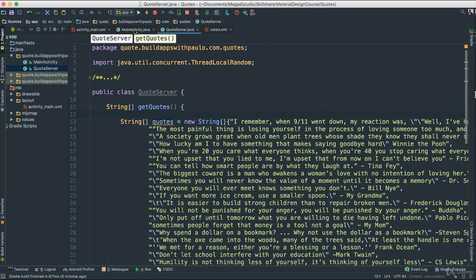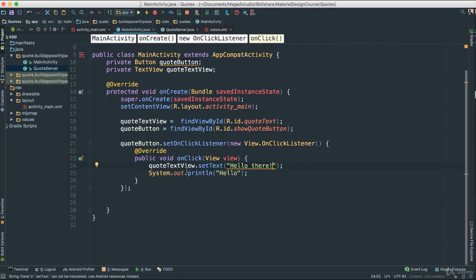So once I have that, if I go back to our main, because the idea here is that we want to be able to get all those quotes, right? And display them as we tap on the button. Well, the good news is our button is working fine because we are inside our onClick here. And also we are able to change the text inside of our quote text view.